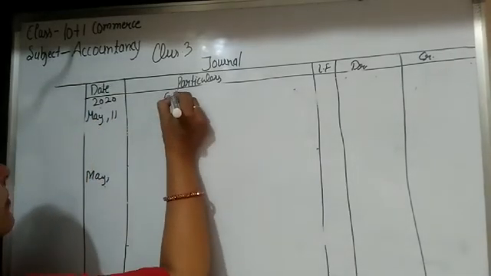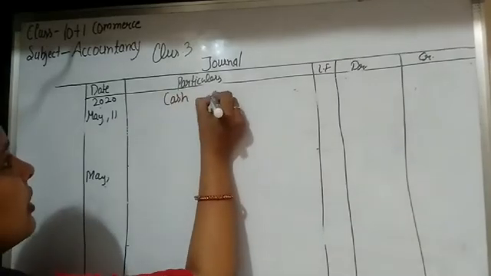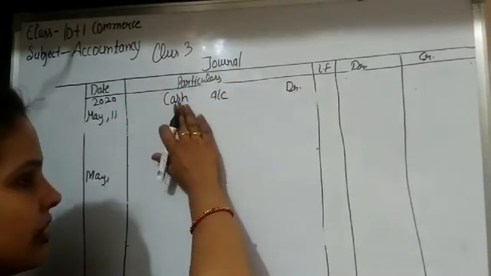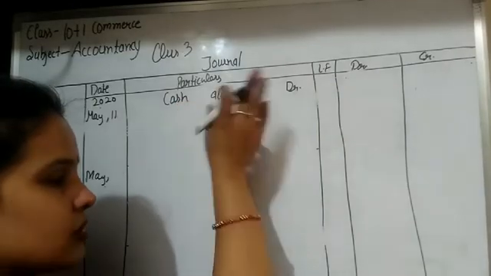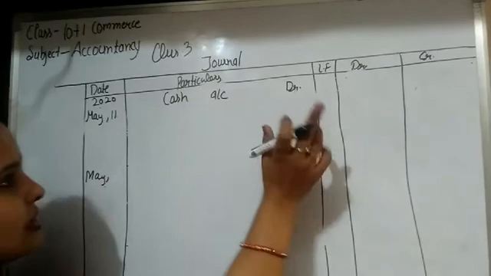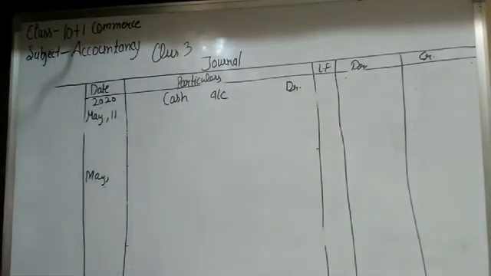So we write here cash account debit. If the word cash is not here, then this transaction is credit, but the cash is here, so this transaction is a cash transaction. So the amount of goods sold is 70,000.